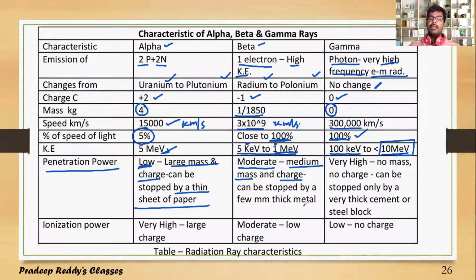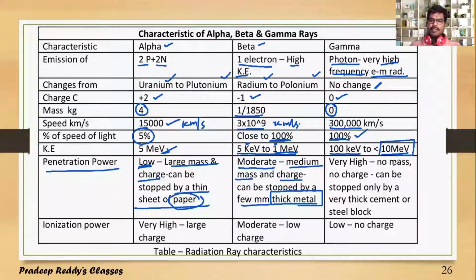That's the reason why the penetration power of a beta particle is quite greater than that of an alpha particle, and it can be stopped by a few millimeter thick metal. Alpha particles can be stopped using paper, but for beta particles you need thick metal, like a few millimeter thickness of metal plate, in order to stop them. They can penetrate through a few millimeters of metal even.